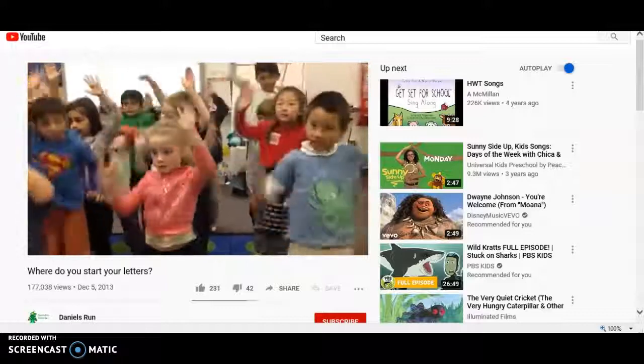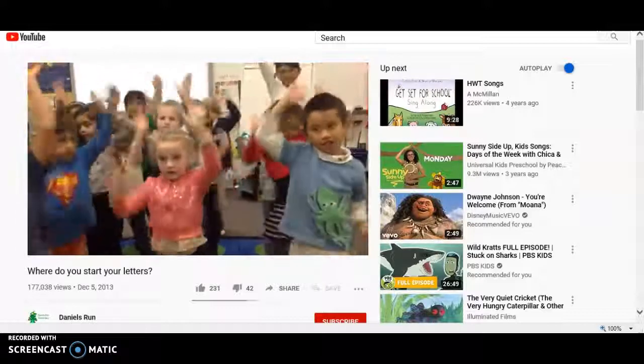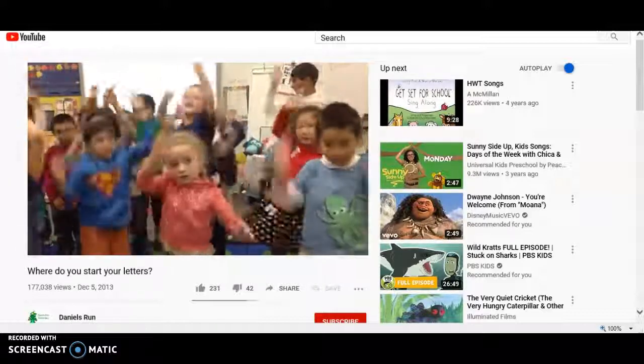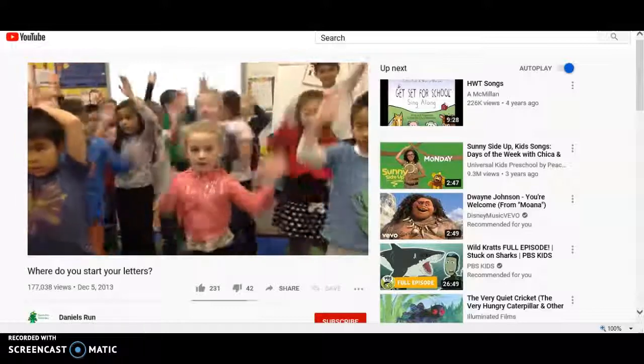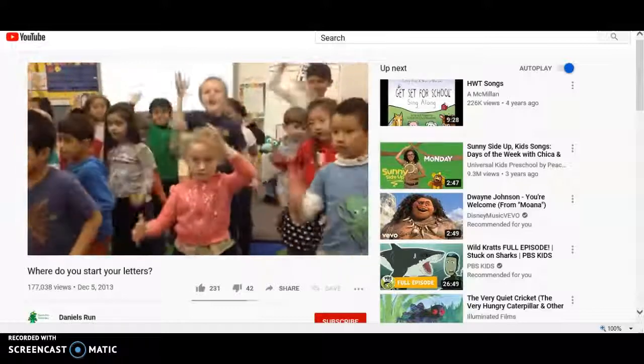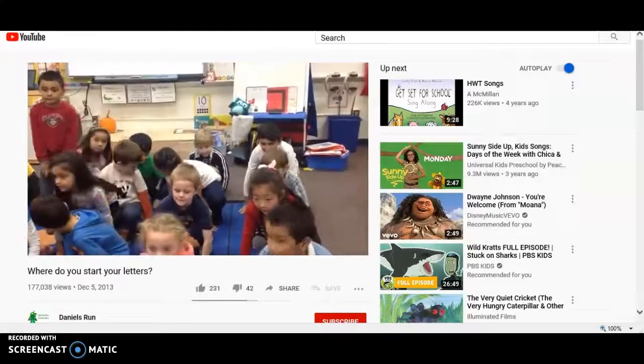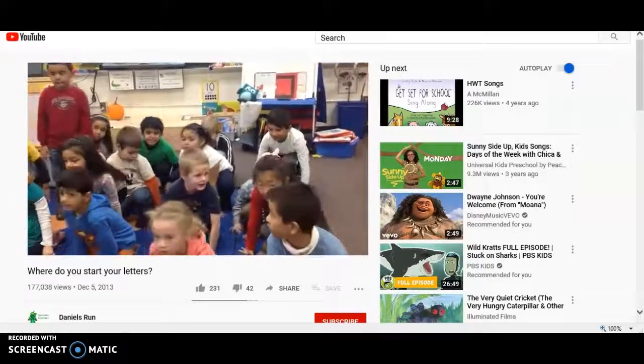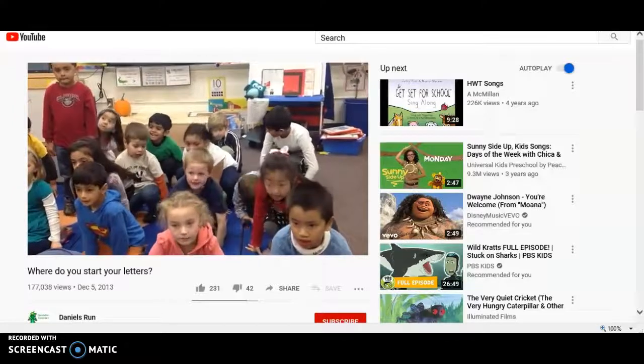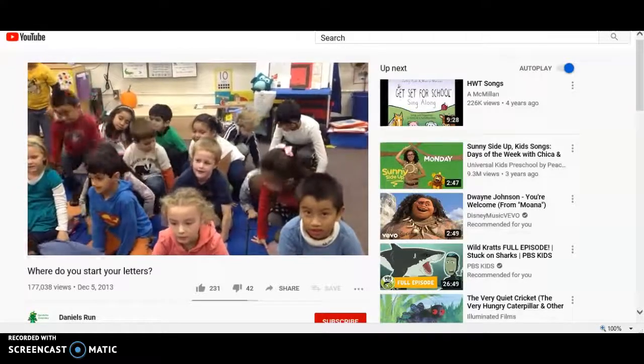Reach up. Way up. Is that the top? Yes, it's the top. Reach up and touch the top. Going down. Reach down. Way down. Is that the bottom? Yes, it's the bottom. Reach down and touch the bottom.